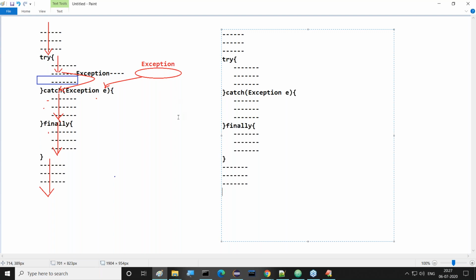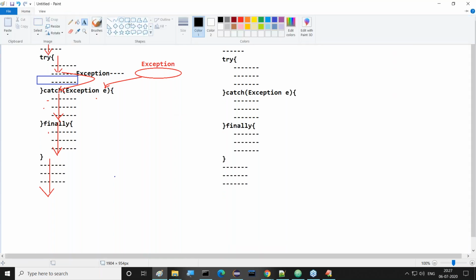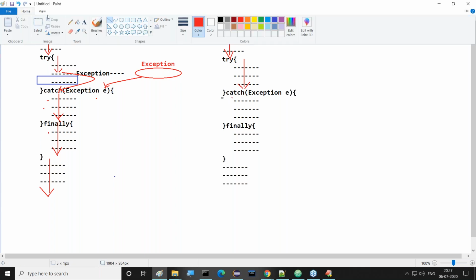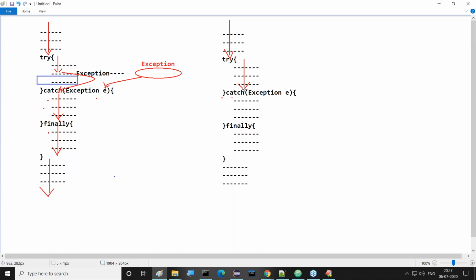Now, observe this clearly. Now, present flow of execution is which one? We are not getting any exception here. Then how is this flow of execution executed? Before the try block, everything will be executed. Inside the try block, also no exception is available and everything will be executed. At the end of this try block, flow of execution is coming to which block? Directly to the finally block. Finally block is executed.